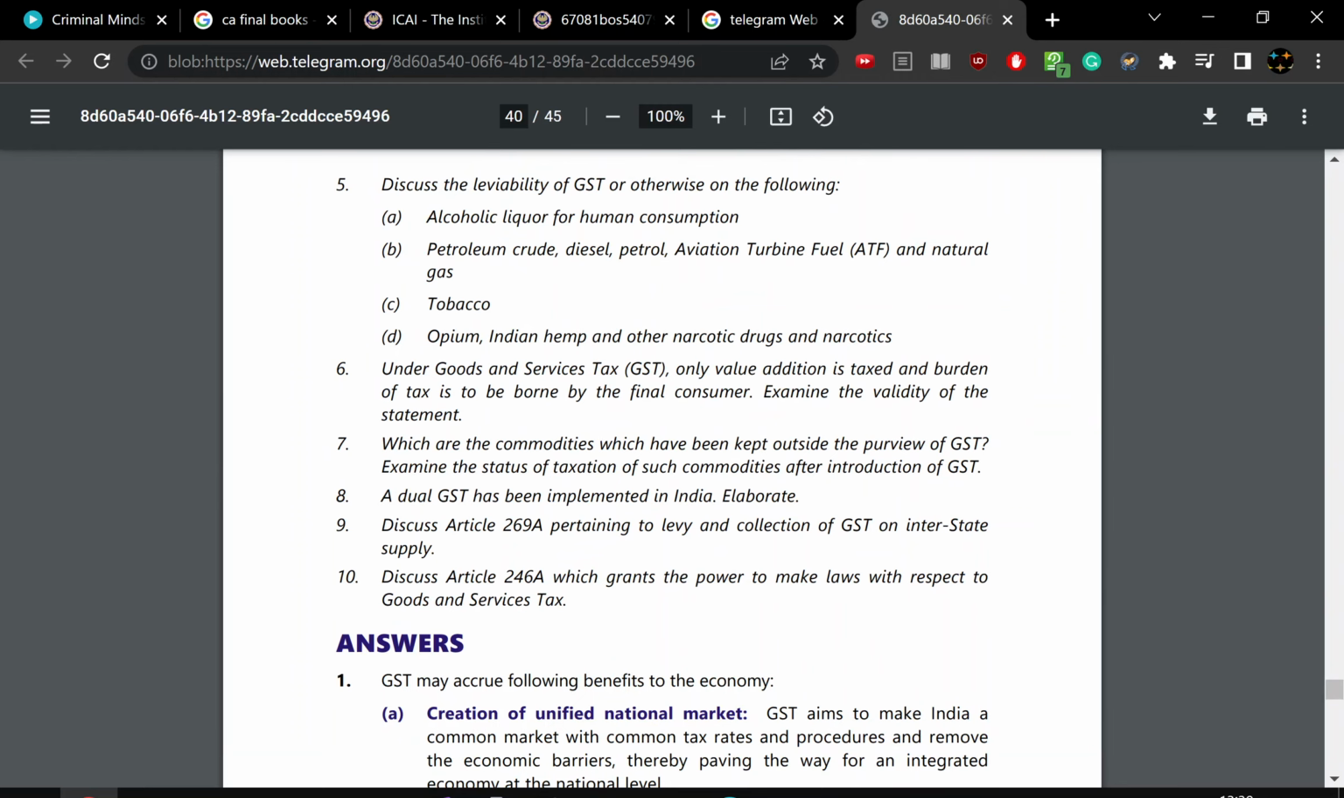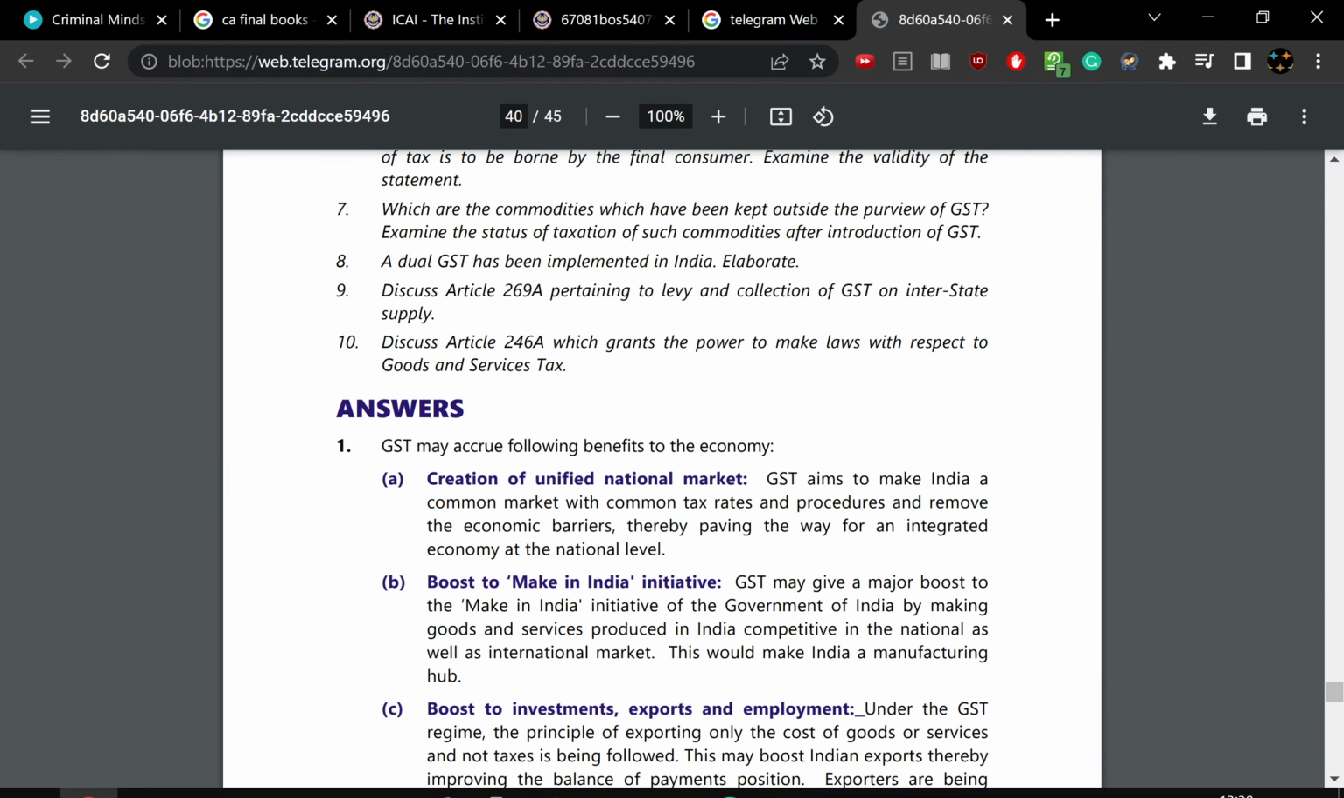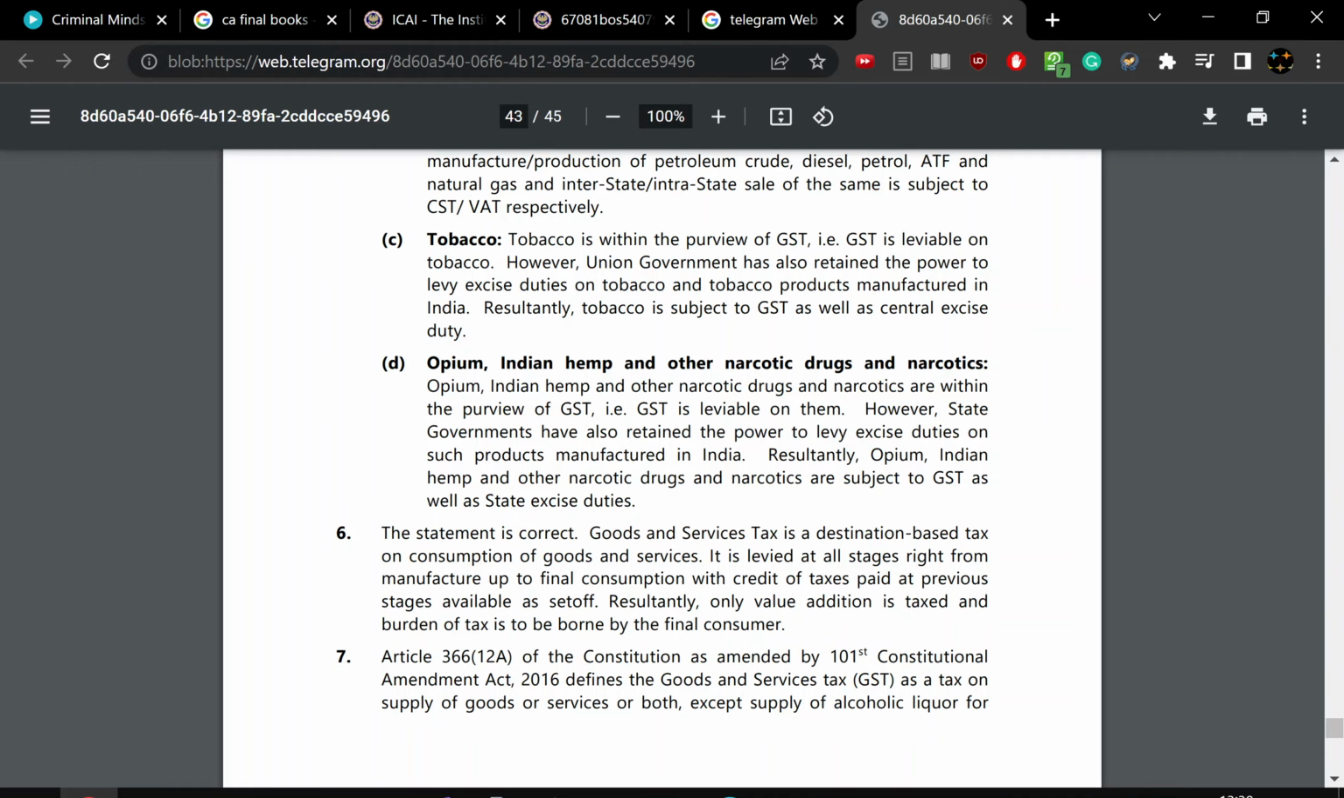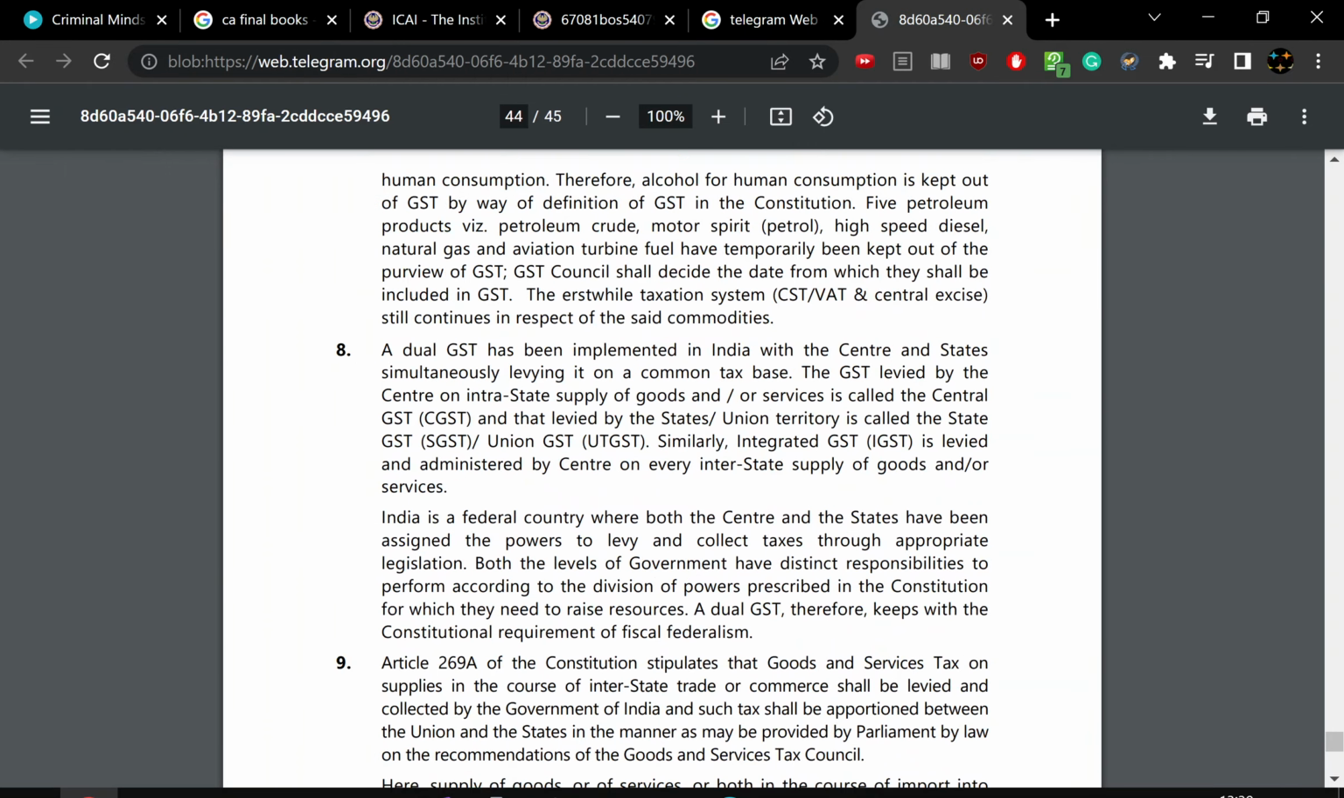So a dual GST has been implemented in India. Elaborate: what is a dual GST? A dual GST is implemented in India with the central and state governments simultaneously levying this common tax-based system. In income tax we pay a single tax, the central one. We are not paying state tax and income tax, but in the case of GST we are paying both central and state tax simultaneously on the product we purchase.